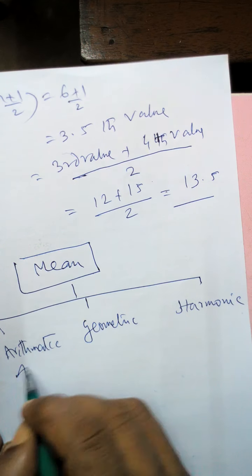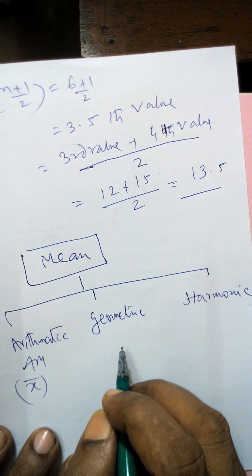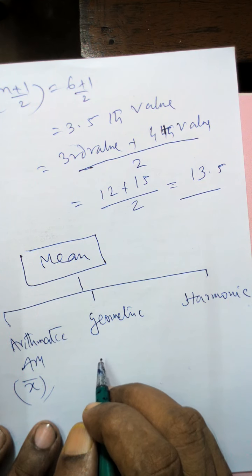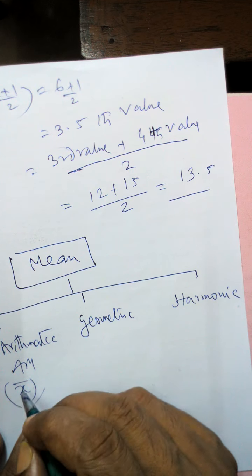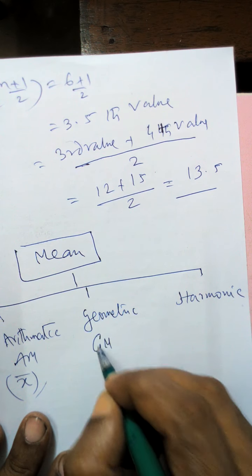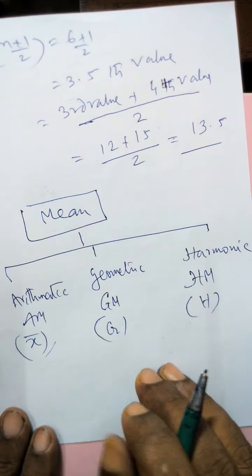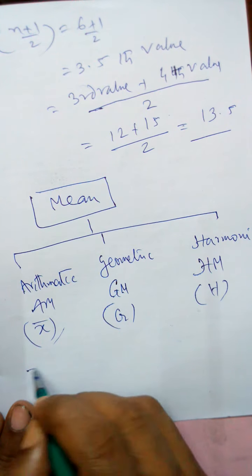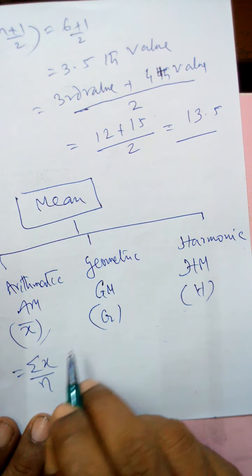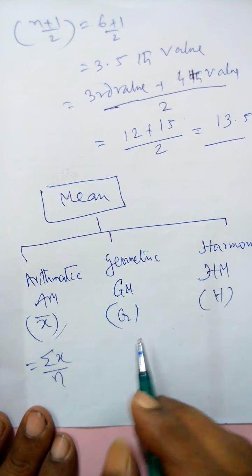Arithmetic mean, we write AM or x bar. x are the values given in the statistical data we are recording in figures, and x bar is the mean of x, or arithmetic mean of x. Geometric mean will be denoted GM or simply G, and harmonic mean is HM, which is also H. For x bar, very simple: summation x means all values of x are added and divided by the number of data. Add all the values divided by the number of data.